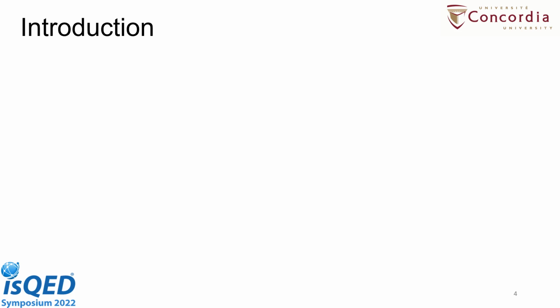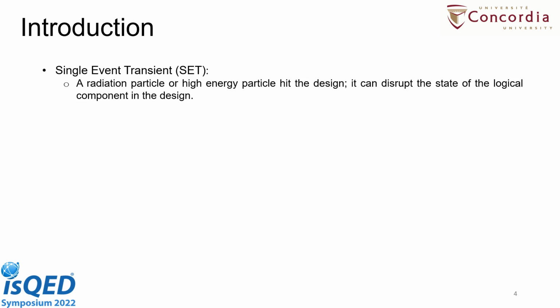Let's talk about the introduction to transient faults. What is a single event transient? Whenever any radiation particle, any high energy particle, hits the circuit design at a particular node, what will happen? It will change the logical behavior of that particular component in the design. When the logical behavior of the component is changed, it can change the output of the whole circuit design. The output will be different from the expected output. In that case, the circuit can fail.